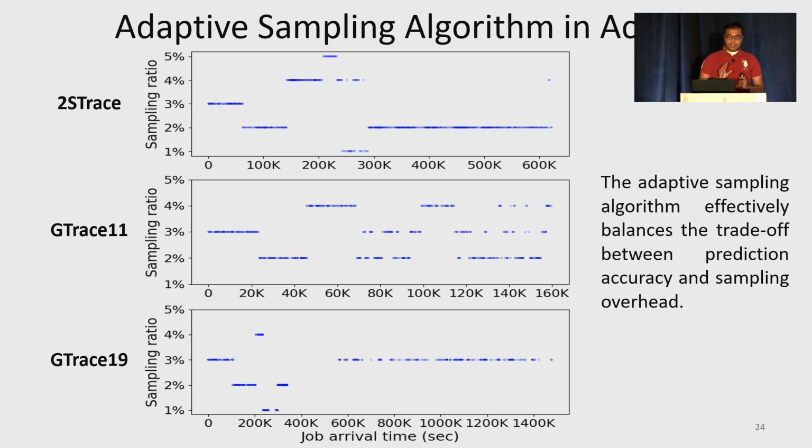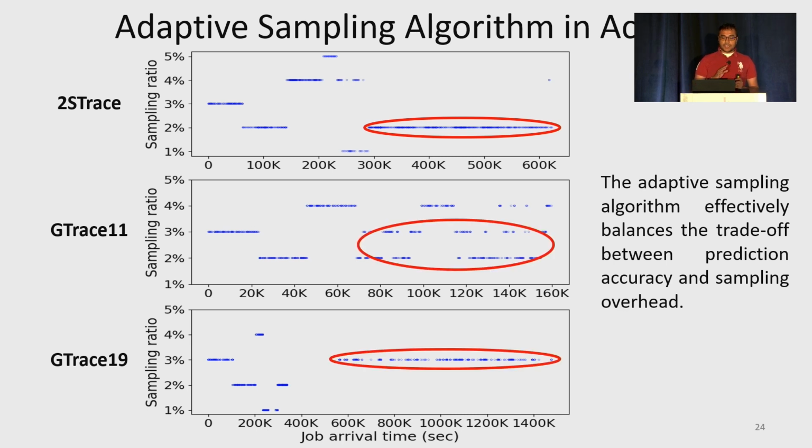Detailed results are in the paper, but one thing we observed is that the adaptive algorithm does not always use the highest possible sampling ratio, which is likely to give a better prediction accuracy. So for example, for the 2S trace, it stabilizes to 2% and does not go for 5%. We can see similar behavior for the other 2 traces as well. This shows that the adaptive algorithm is effectively balancing the trade-off between prediction accuracy and the sampling overhead.